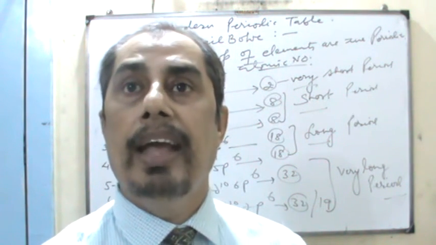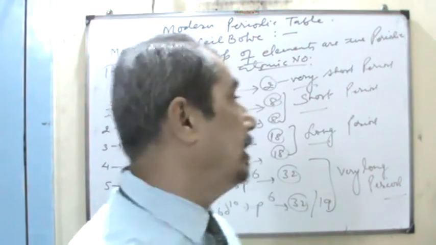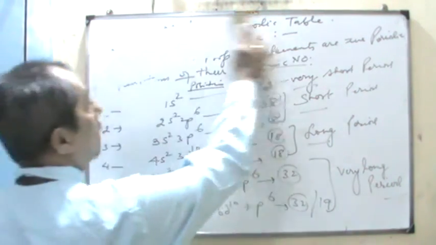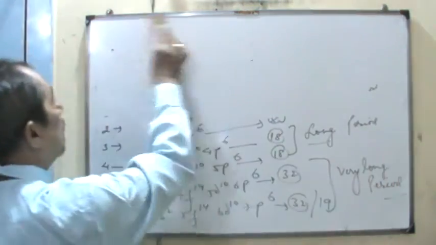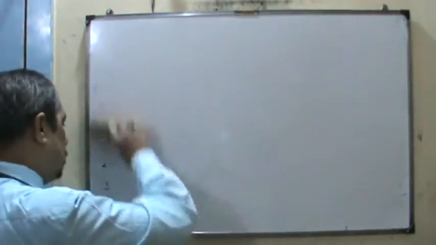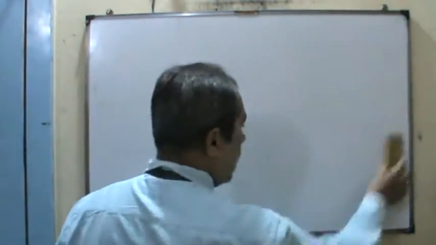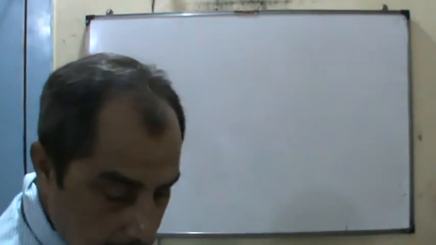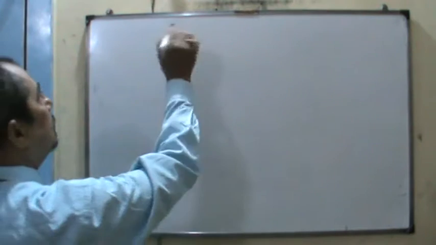Then blocks are classified into 4 blocks: all the elements are classified into s, p, d and f blocks. So position, valence electron and group number can well be explained. You remember how to justify the position of elements.